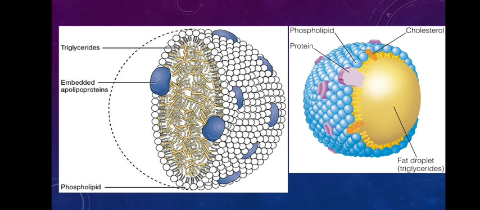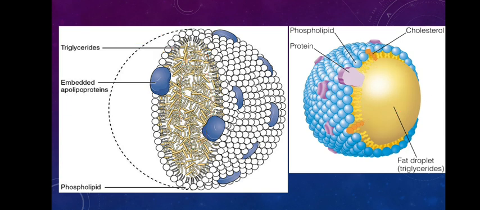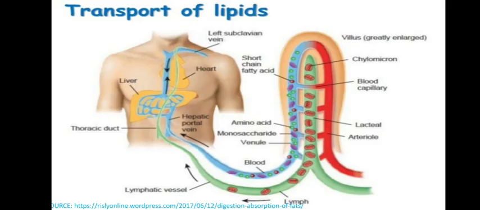These are the triglycerides. Here you see the triglycerides, and they are surrounded by phospholipids as well as packed by special proteins. Because they are formed of lipids and proteins, they are called lipoprotein droplets, or lipoprotein particles, and they will carry this lipid to the lymph. Now, why does it go to the lymph? Why not to the circulatory system? It is because these droplets are much larger. So that's why they will be taken to the lymph first.